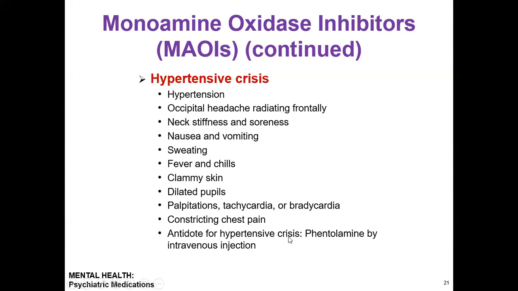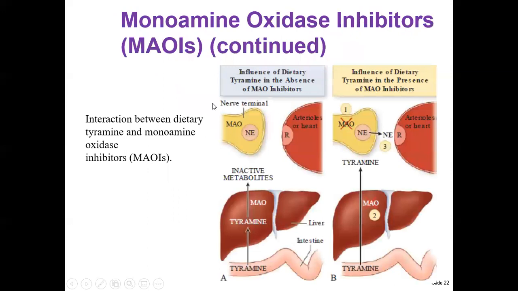The antidote for hypertensive crisis is phentolamine, right? So here we are showing some effects on the body, the interaction between dietary tyramine and monoamine oxidase inhibitor, and the influence of dietary tyramine in the absence of the inhibitor.